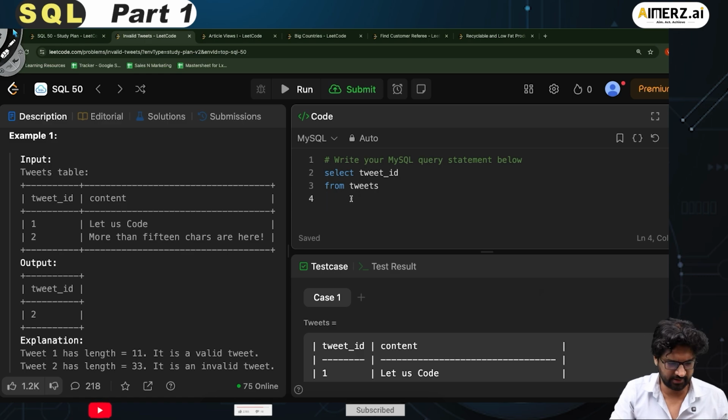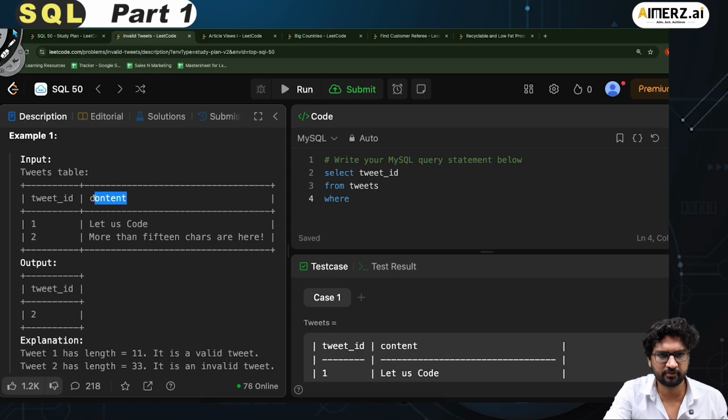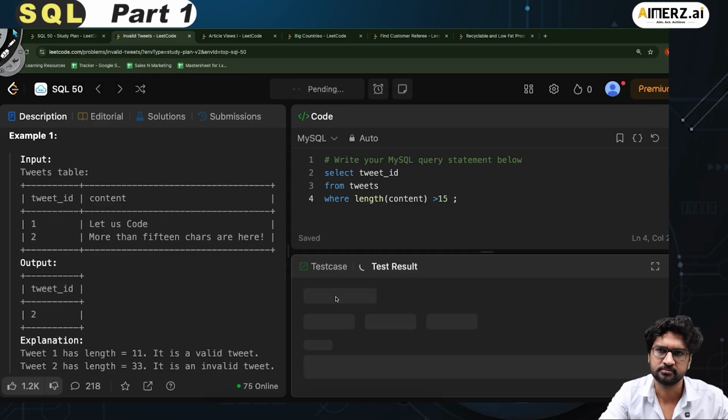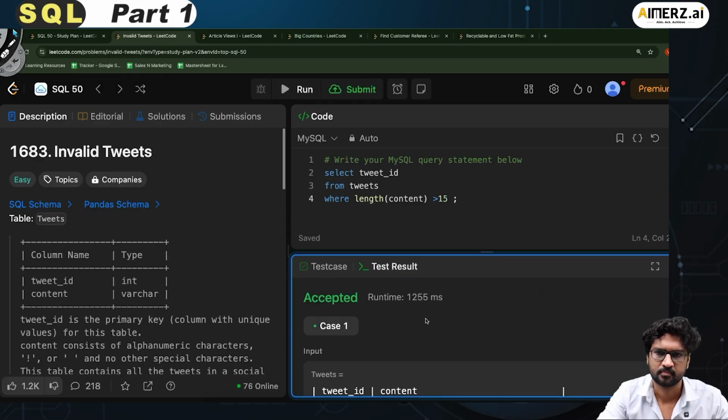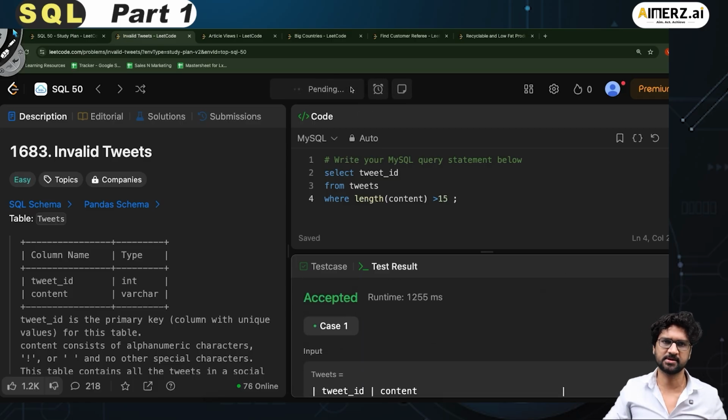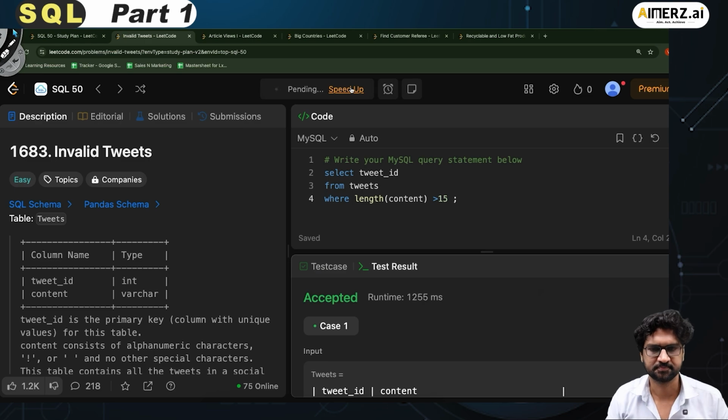Then I say where, and this is content. To know the number of characters of a column which is of type varchar, we use an inbuilt function called length. So I can call length and pass in content. And if it is greater than 15, then these are the invalid tweet IDs. Let's try to run this. If I run this, I got my case accepted. If I click on submit, this works perfectly fine.